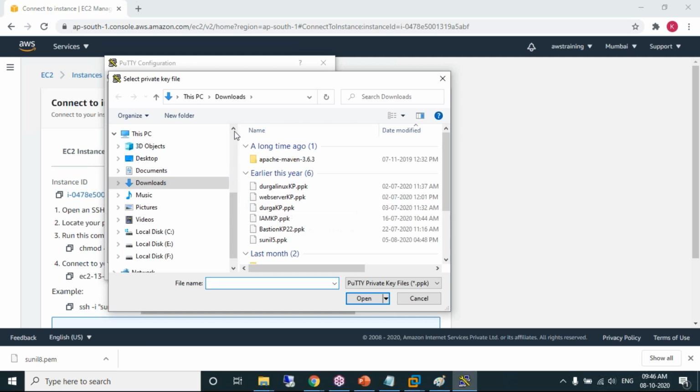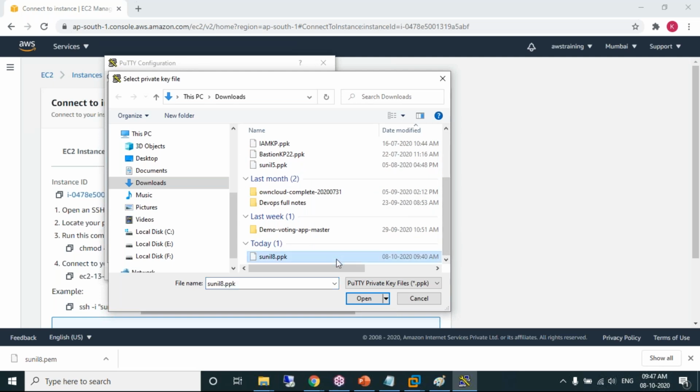There's a better, easier way, Arun. Putty is one way. There's a better, easier way to connect to the Linux machine that we'll be experiencing in tomorrow's session. That is by using Git Bash. Okay, we'll be experiencing it soon.